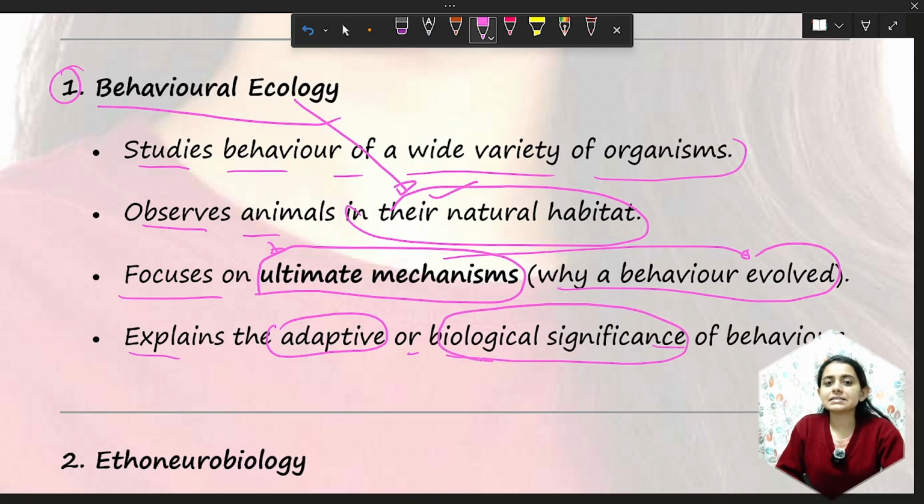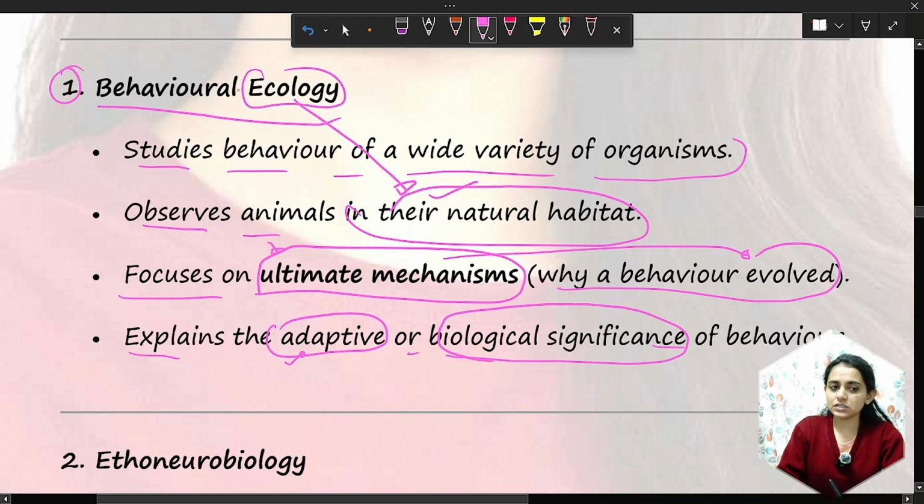So we will see the significance. What is the main purpose? What is the main benefit they get at the end of any behavior? Or how are they adapting, and why are they adapting? Evolution is all about adaptation with natural change. So this ultimate, adaptive and evolutionary study of behavior is considered behavioral ecology.